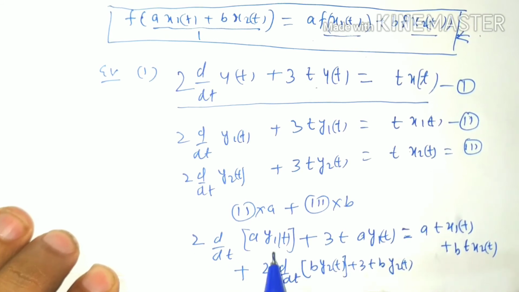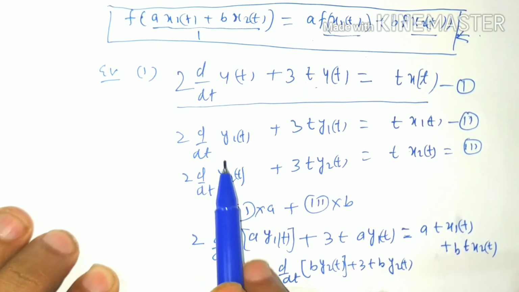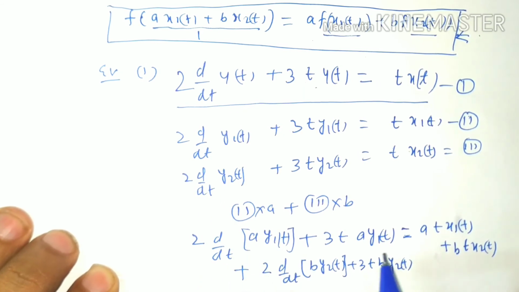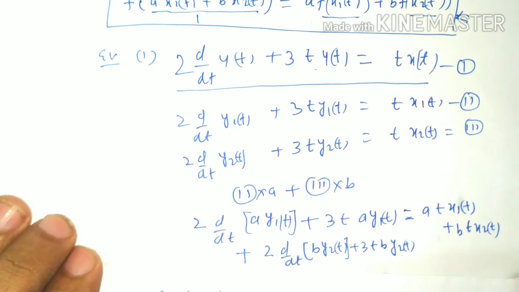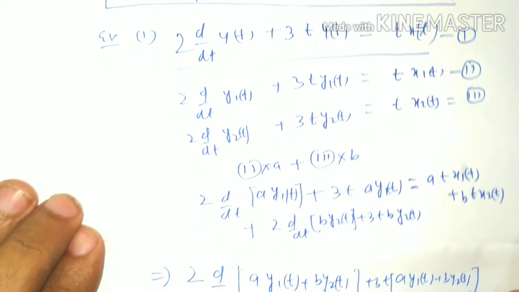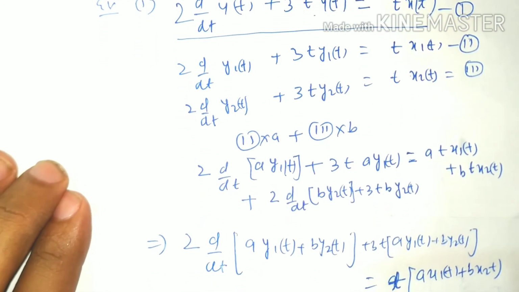Here we can see that 2 is the constant and d by dt of a appears, and if we rearrange this equation we get another equation.